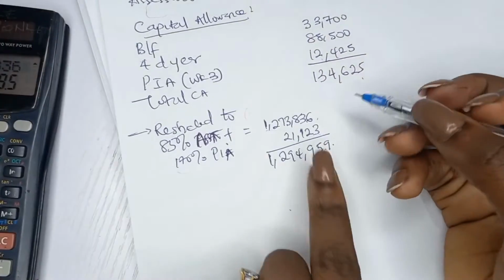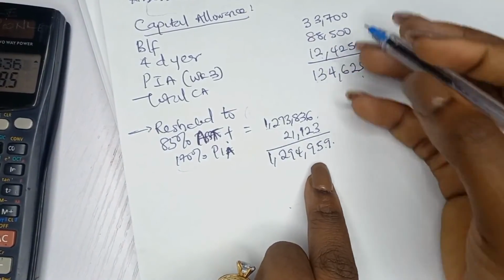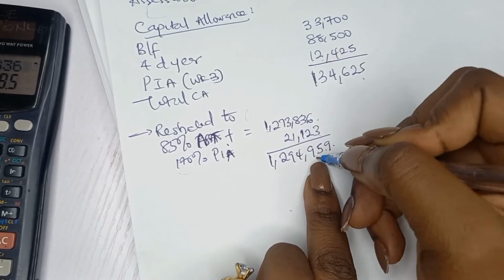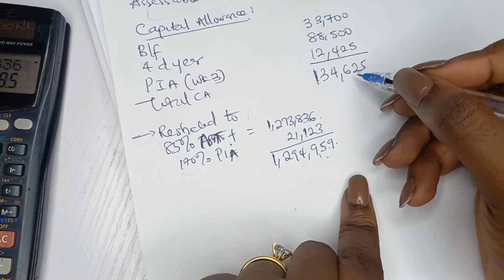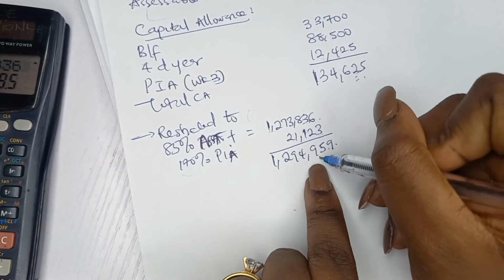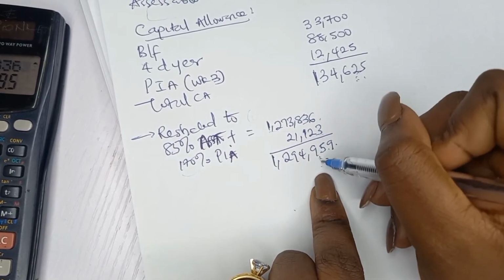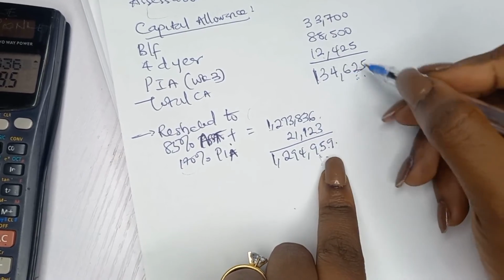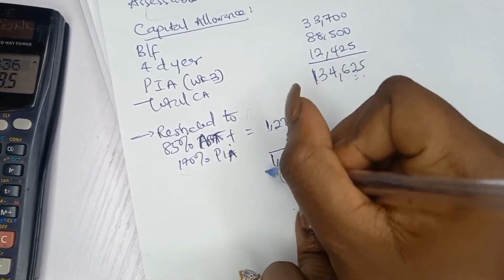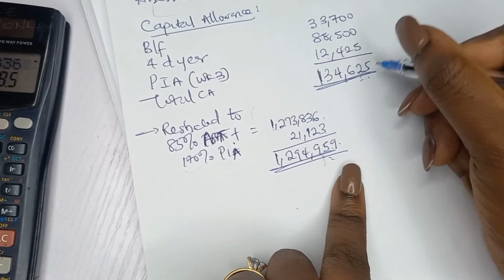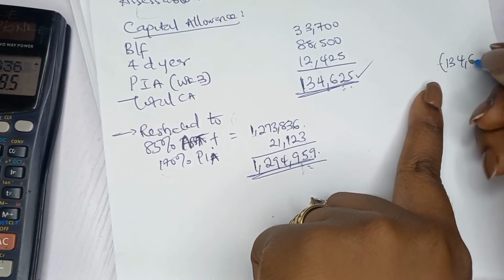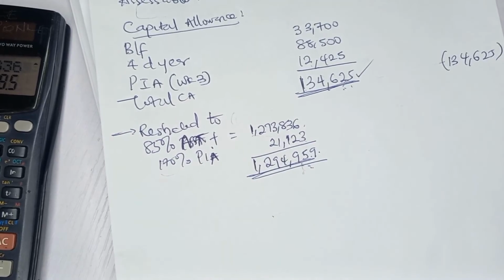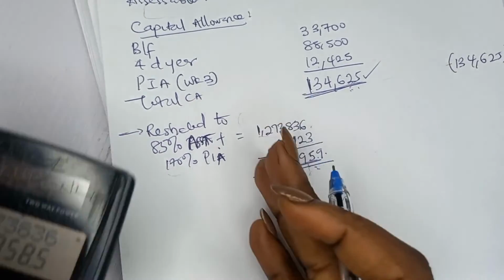When they say something is restricted, see these amounts, you can relieve it all because it must not exceed this. So definitely you can relieve this. When they say something is restricted, it means that at most it must not pass this. This is the restriction. That is, if you want to relieve all your capital allowance, don't let it exceed this amount. So because of that, you can pick this amount. So you come and relieve this amount here, 134,625, right? So when we relieve it from here, you know this one is just by the side.